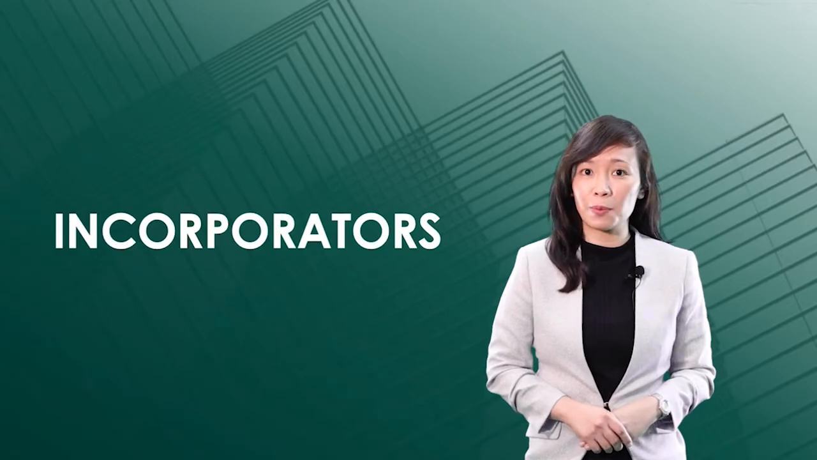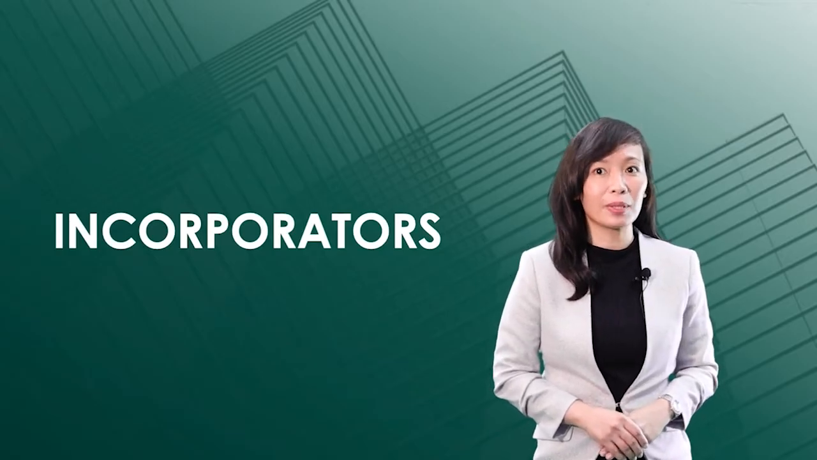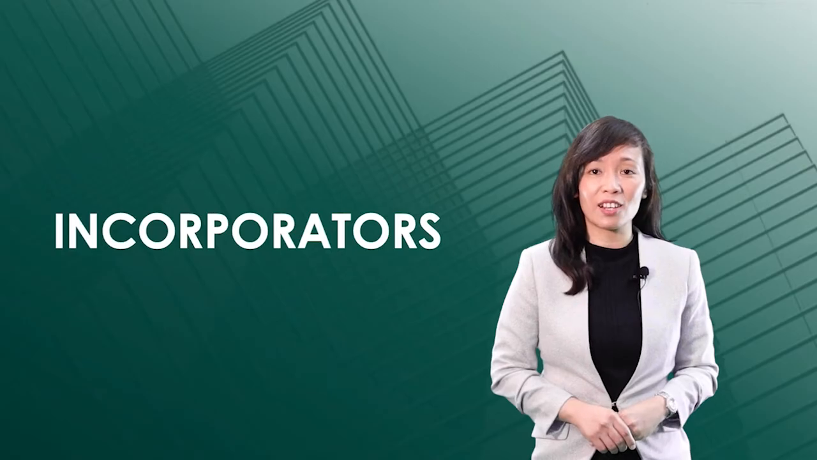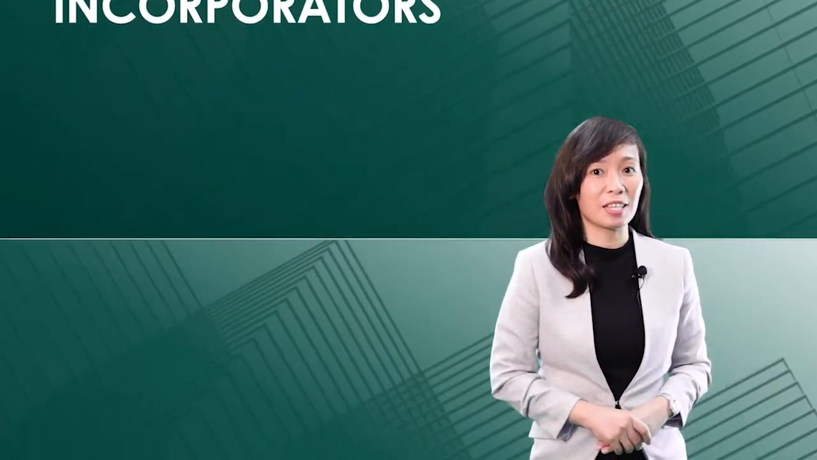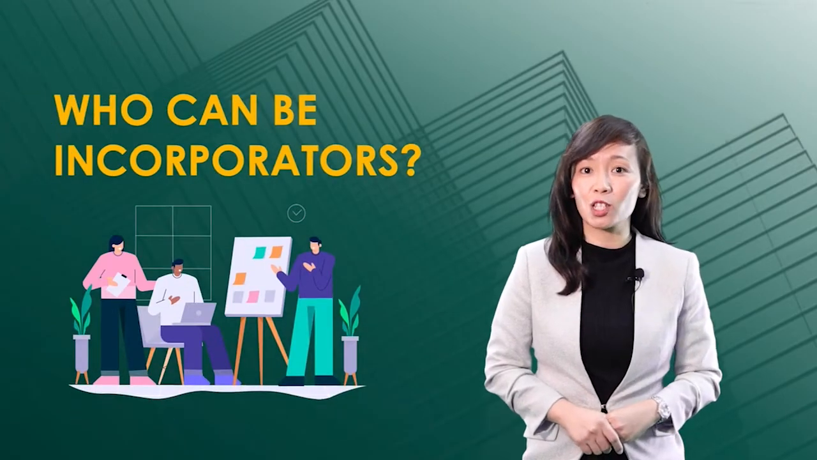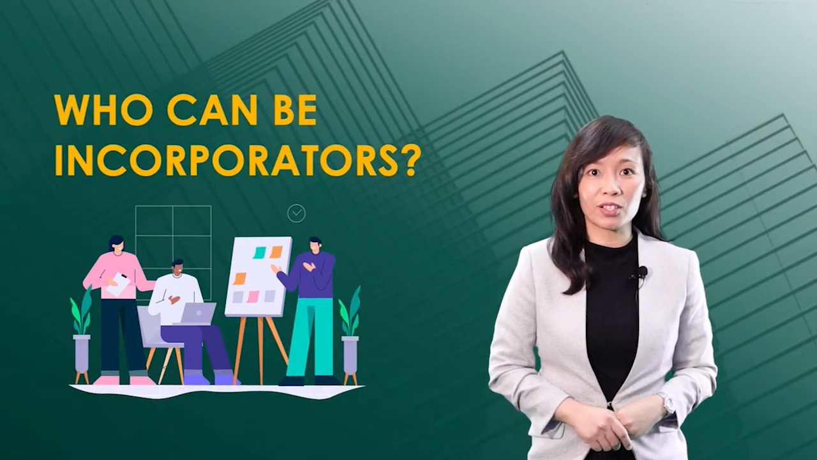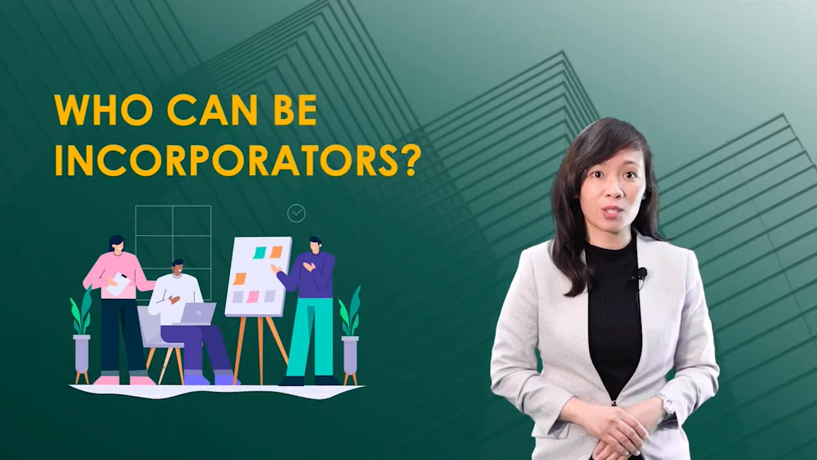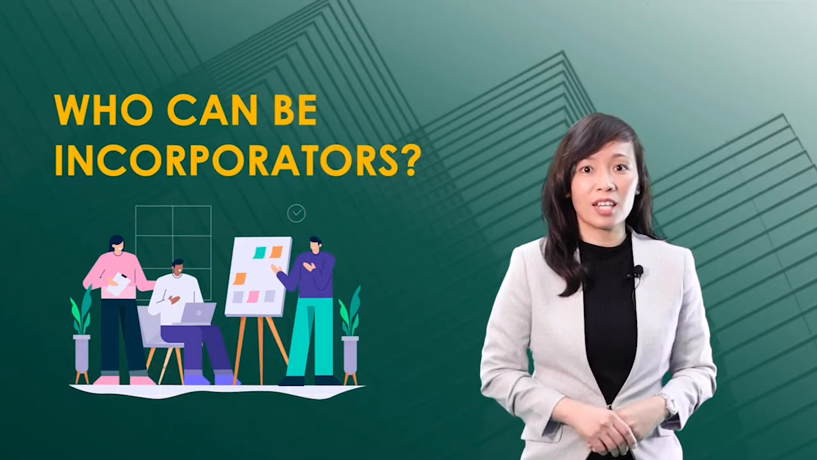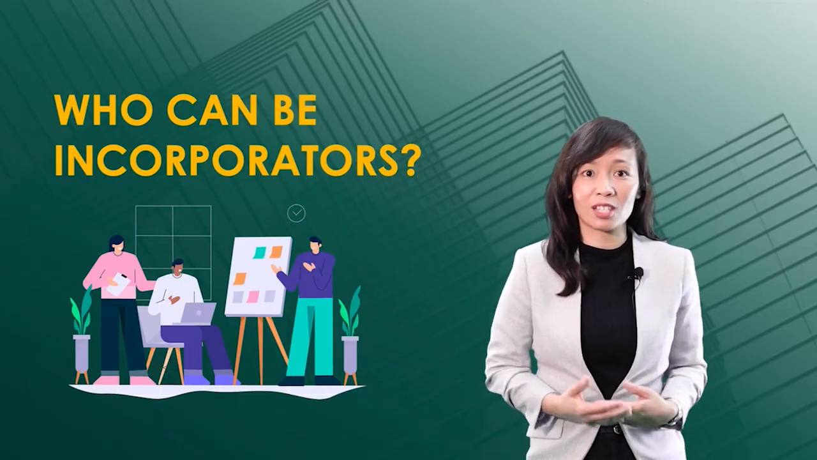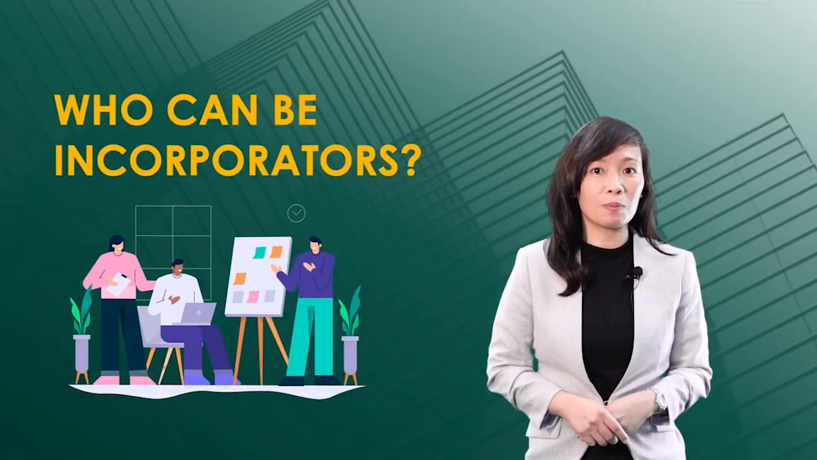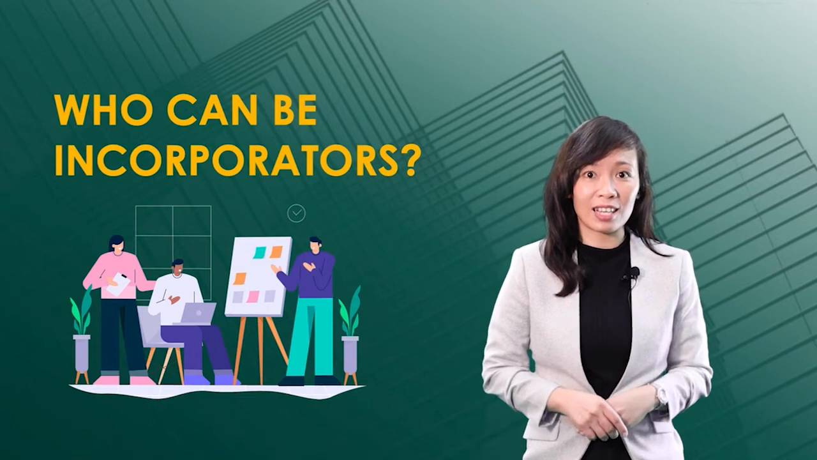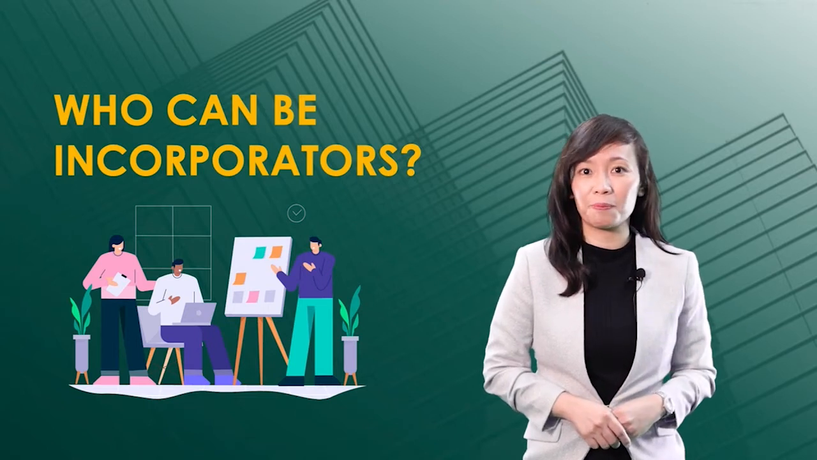They come up with the name of the corporation, raise the capital, and prepare and sign the articles of incorporation and bylaws which are submitted to the SEC. Who can be incorporators? Incorporators can either be natural persons or artificial persons. Natural persons are human beings just like you and me. To be an incorporator, a natural person must be of legal age, that is, at least 18 years old.